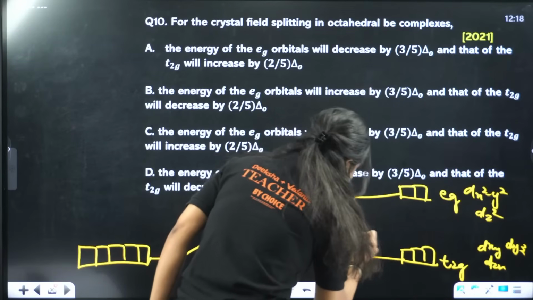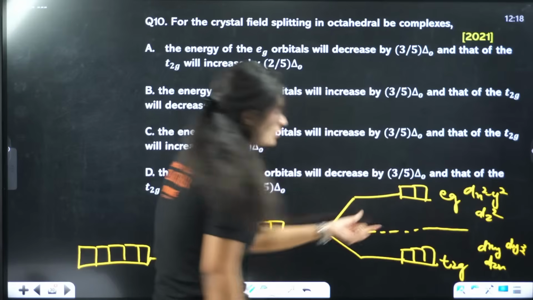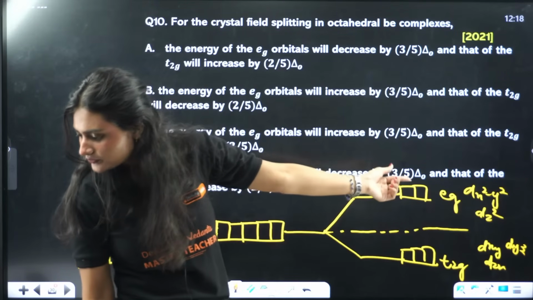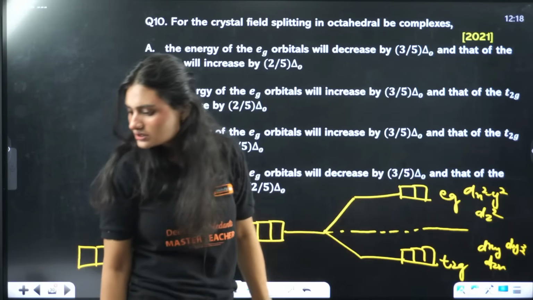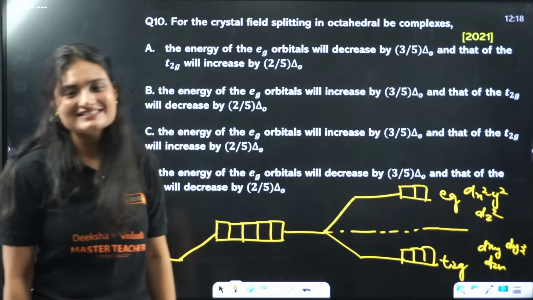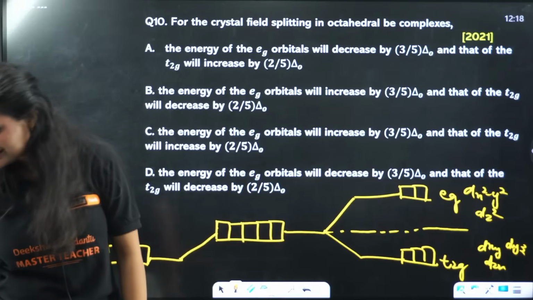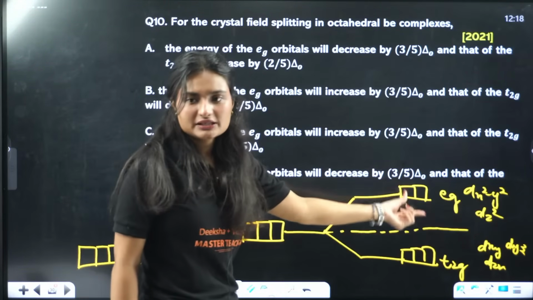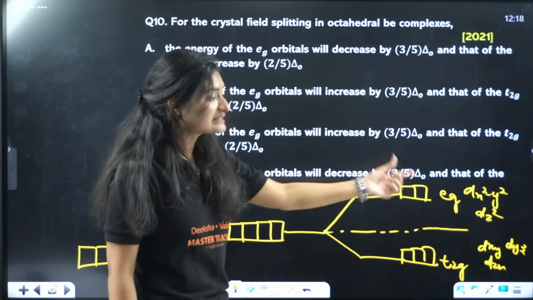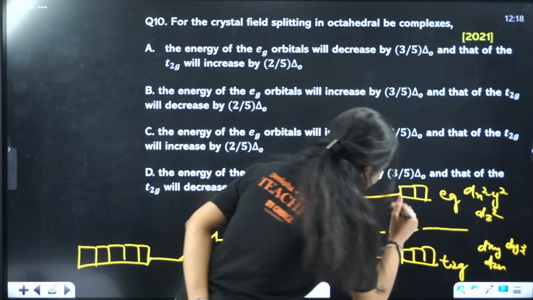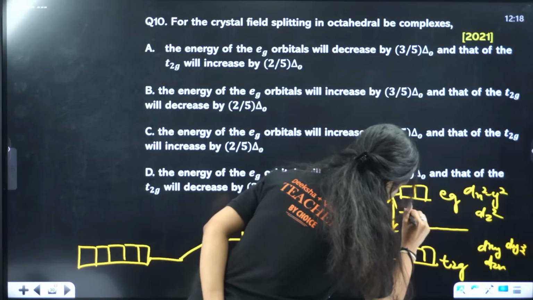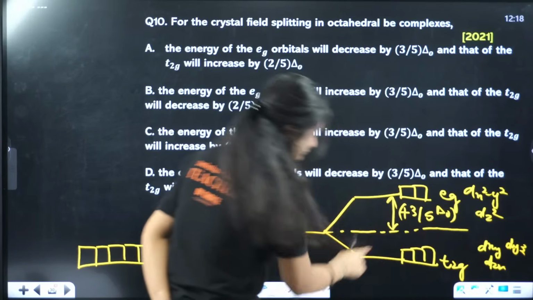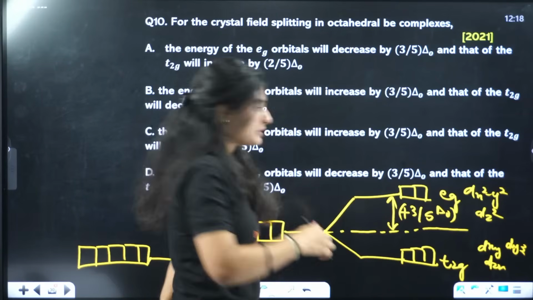Okay, this is the ferric center. So the Eg orbitals are raised to, say, UV rays. No, you still can't see UV rays. So the Eg orbitals are raised by how much? Plus 3/5 delta O. And T2g are decreased by how much?